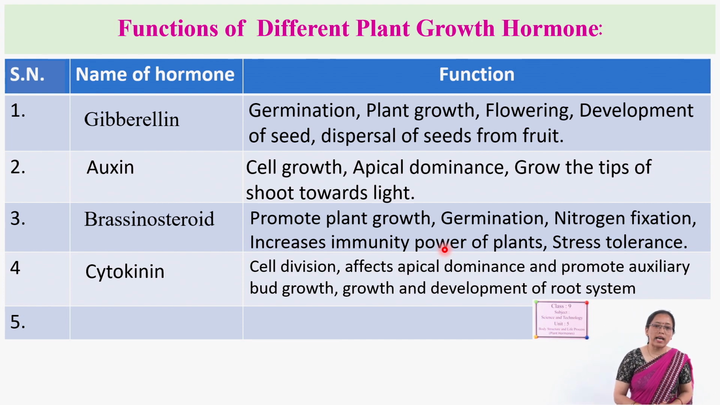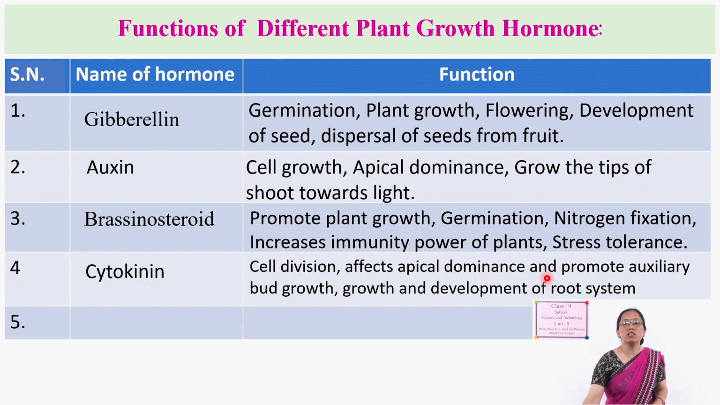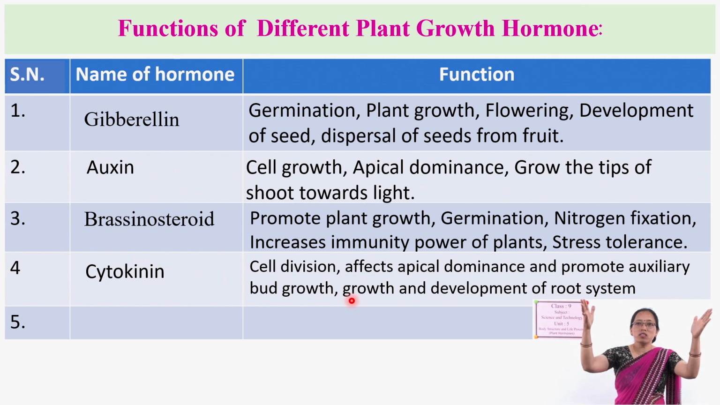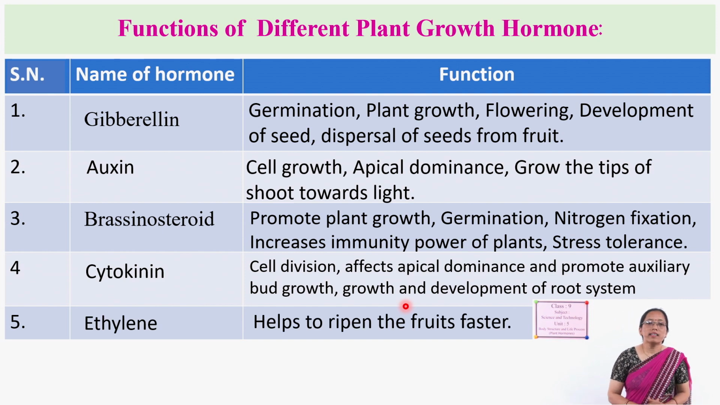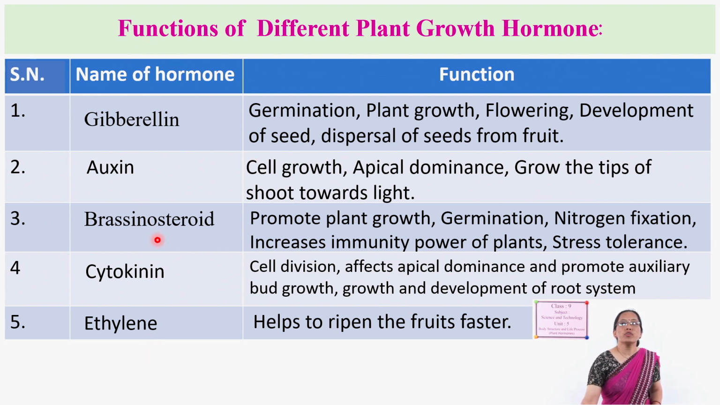Next one is cytokinin. This cytokinin helps in cell division and affects the apical dominance. That means it prevents the apical dominance which is caused by the auxin, and promotes axillary bud growth. For example, if we pluck out the tip of the plant, many branches come out from just below that. That is because of growth of the axillary buds. And its main function is growth and development of roots. Last, that is ethylene. It helps in much faster ripening of the fruits. These are some of the plant hormones which we discussed today.